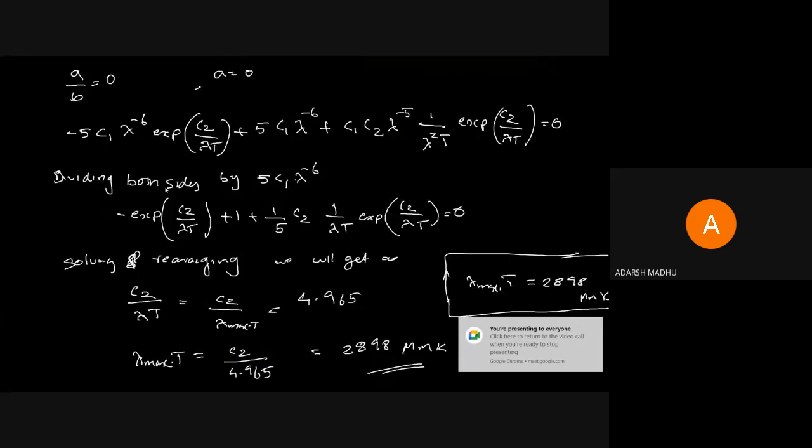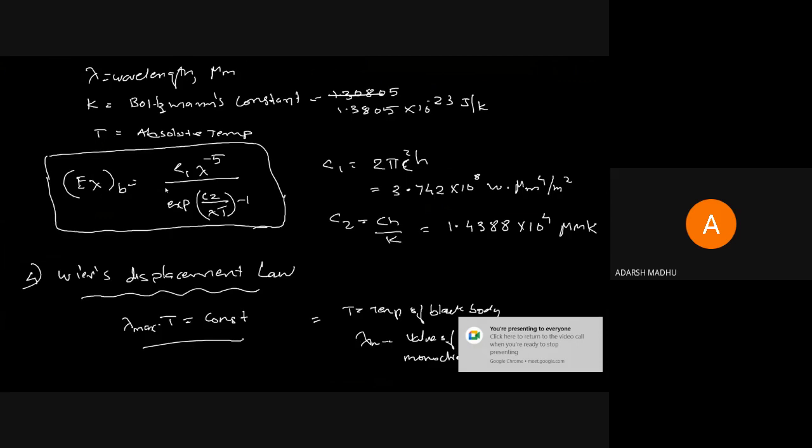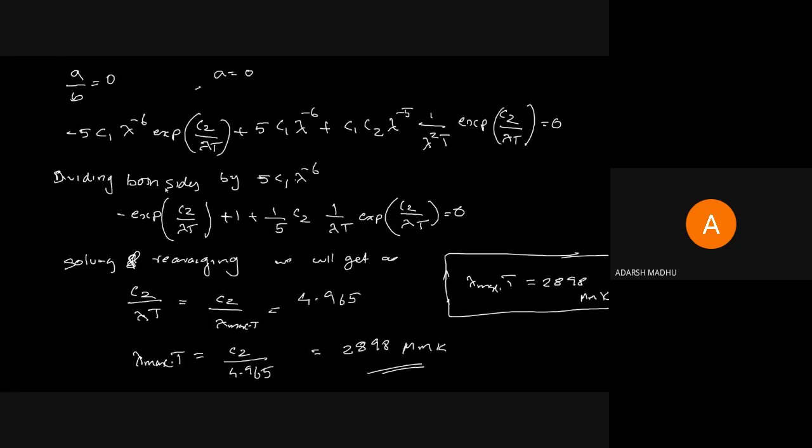So actually we have stopped here. We had discussed the four laws: Kirchhoff's law, Planck's law, Wien's displacement law, and Stefan-Boltzmann's law. Thereafter, the next topic is intensity of radiation. Intensity of radiation is a very important term in your module.